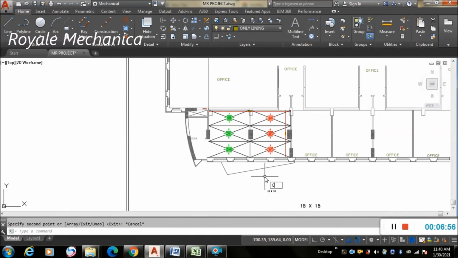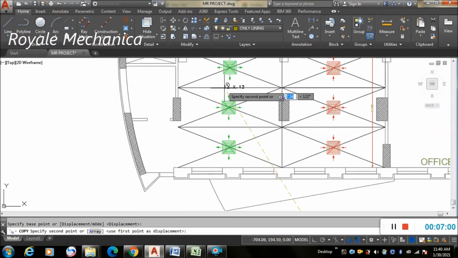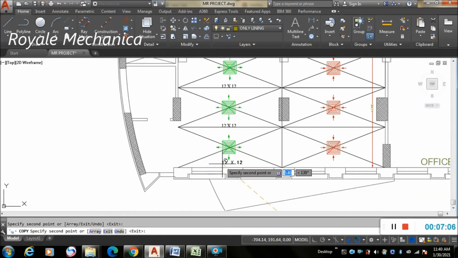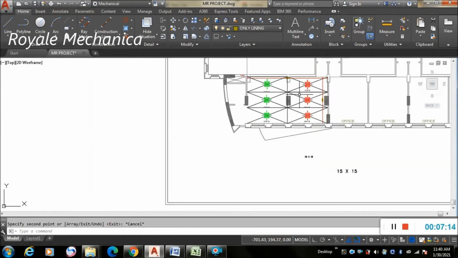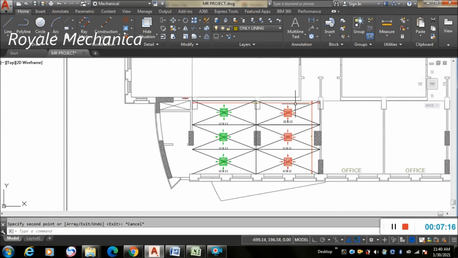Copy. See, this is 12 into 12 inches. This is also 12 inches. This is also 12 into 12 inches. So like this you have to place the diffuser.